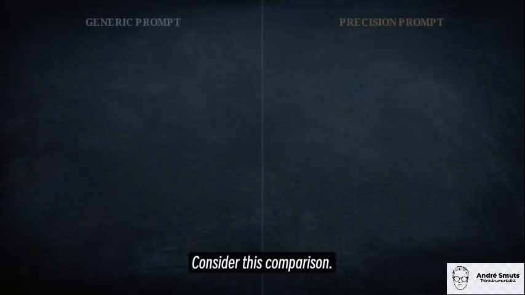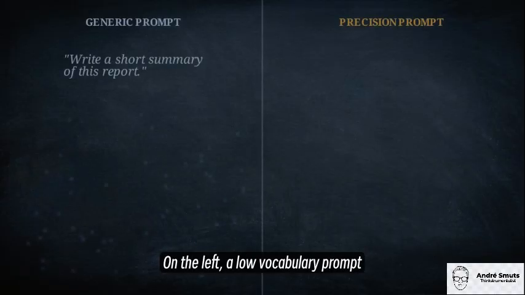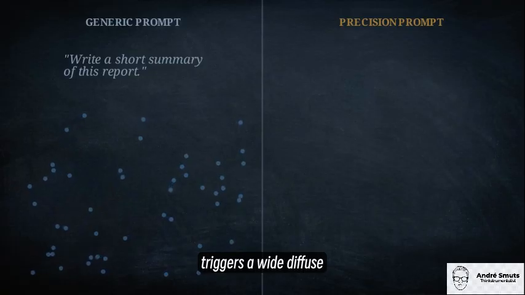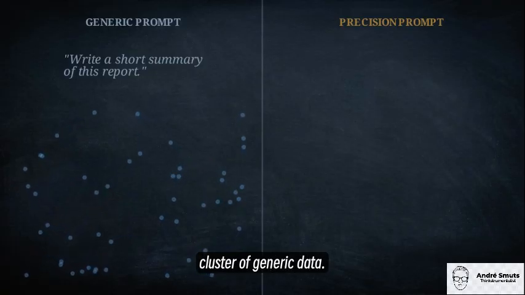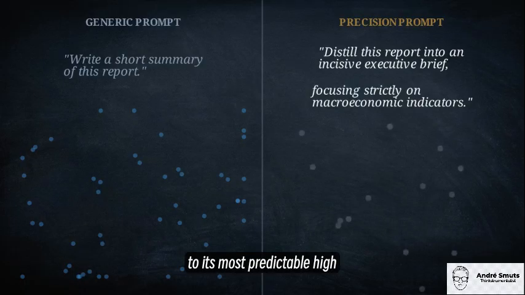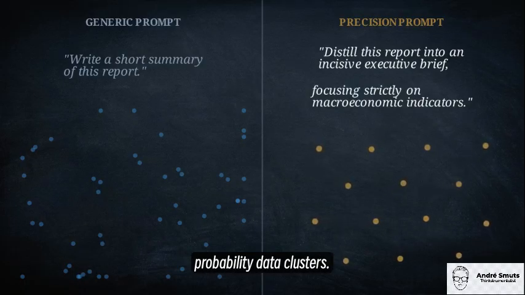Consider this comparison. On the left, a low vocabulary prompt like "write a short summary of this report" triggers a wide diffuse cluster of generic data. Using generic words mathematically limits the model to its most predictable high probability data clusters.